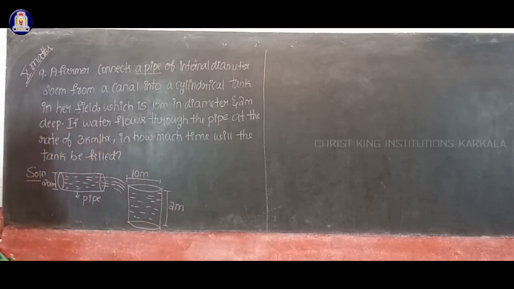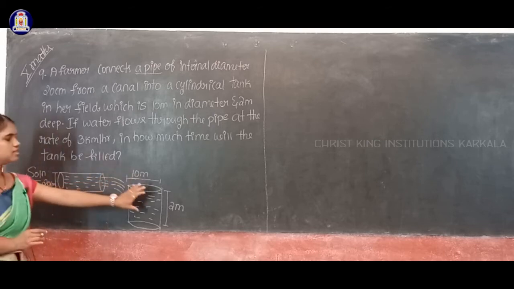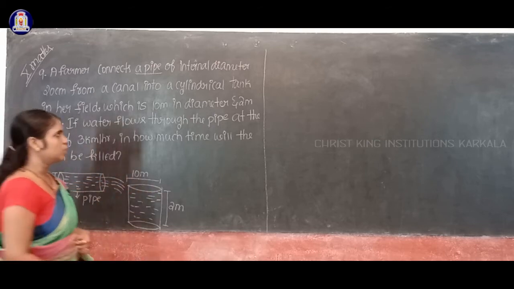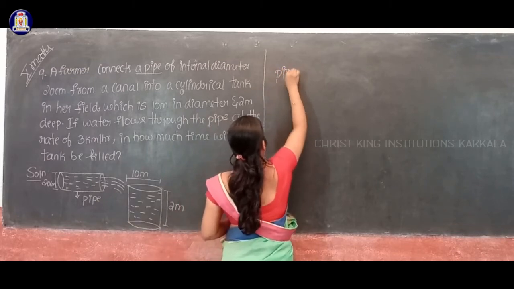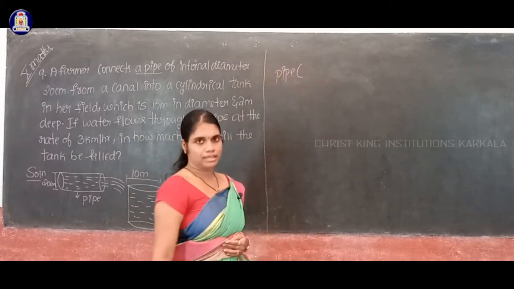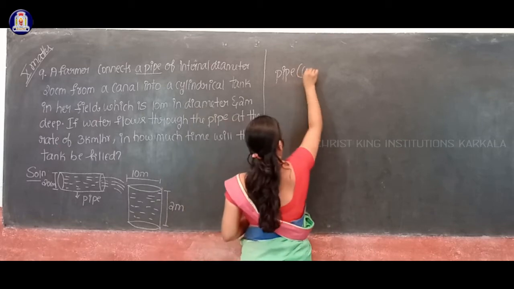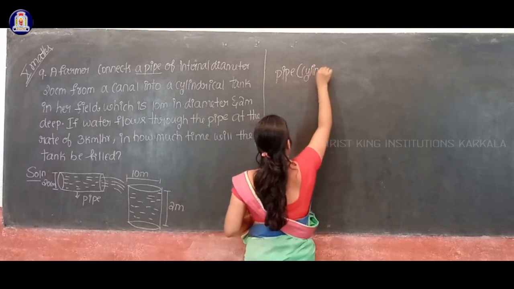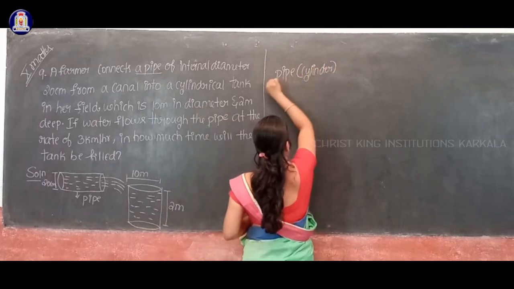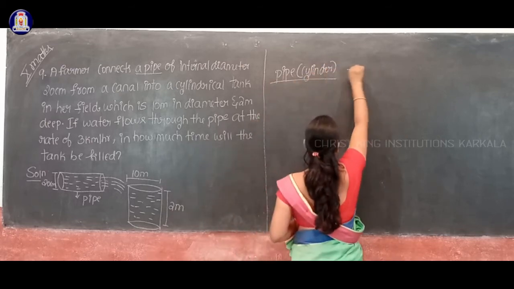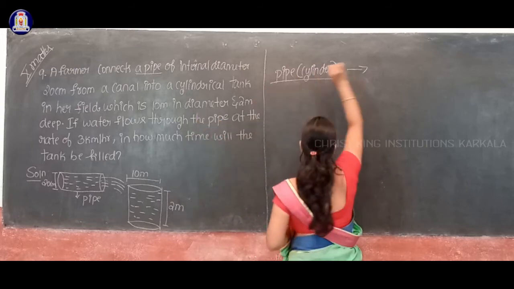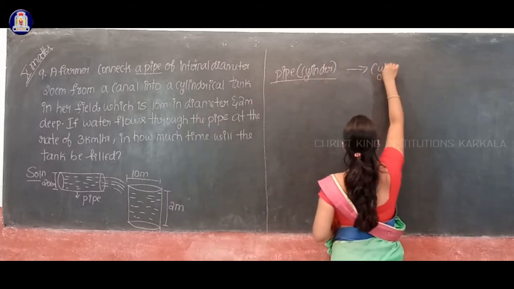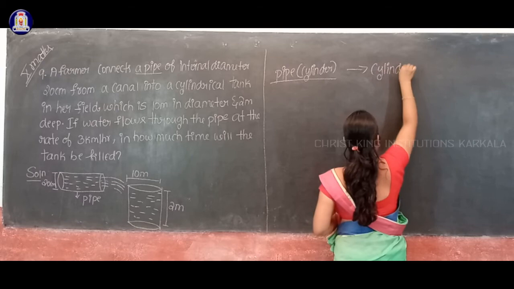Okay, yes, so initially I'll write the information. There are two, this is pipe and this is a tank. So I'll make 2 columns. First one is for pipe. Pipe means which shape? Cylinder shape. You have to remember pipe means cylinder shape. Okay, what about the other one? The other one is tank, already given, cylindrical tank.